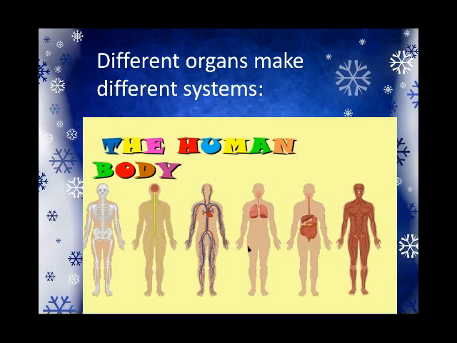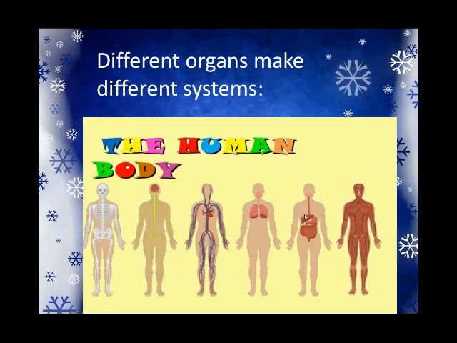Different organs make different systems, for example, bones make the skeletal system. Nerves, brain and spinal cord make the nervous system. The heart and blood vessels make the circulatory system. Lungs, trachea, nose, and other body parts make the respiratory system, and this makes the digestive system.